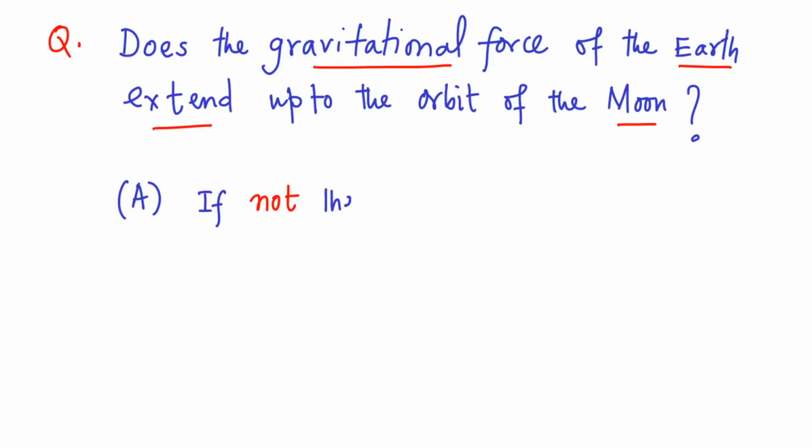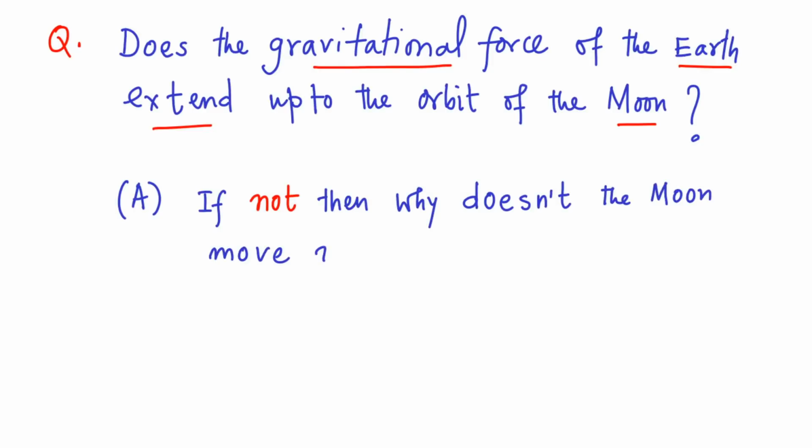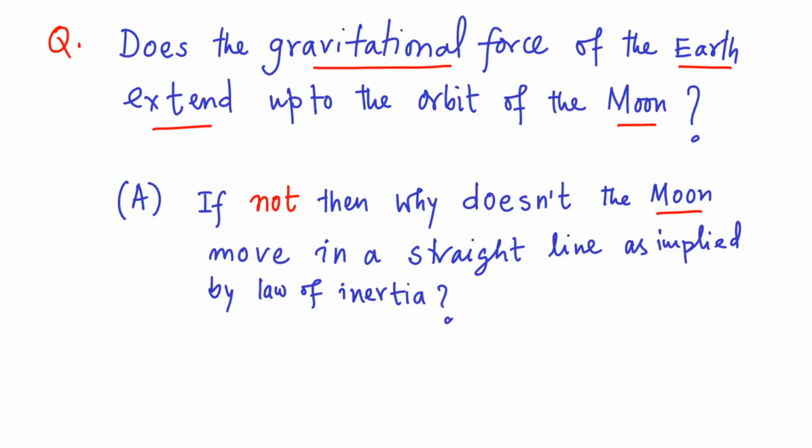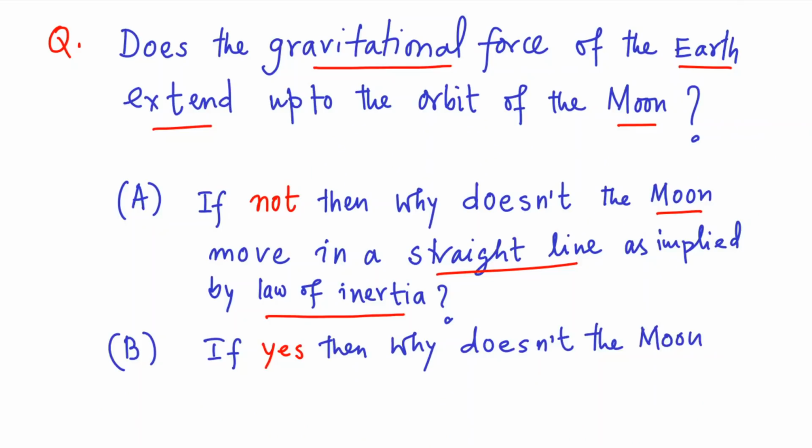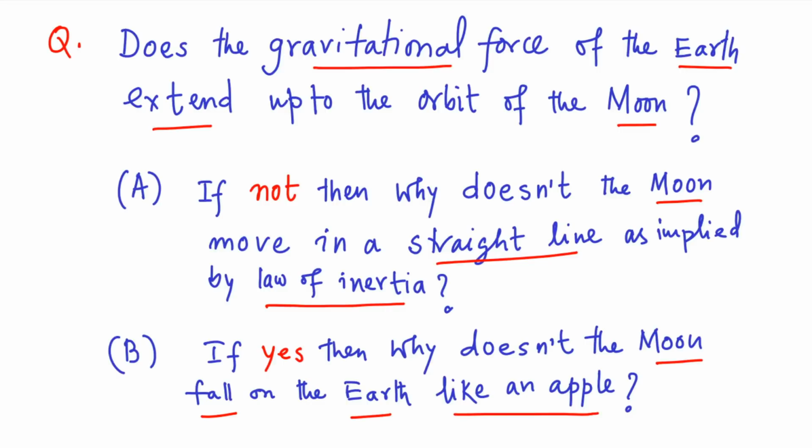Now there are two possible answers, either yes or no. Newton then asked, if not, then why doesn't the moon move in a straight line as implied by Galileo's law of inertia? Or if the answer is yes, then why doesn't the moon fall on the earth like an apple? At first glance, these two possibilities appear to be contradictory to each other.